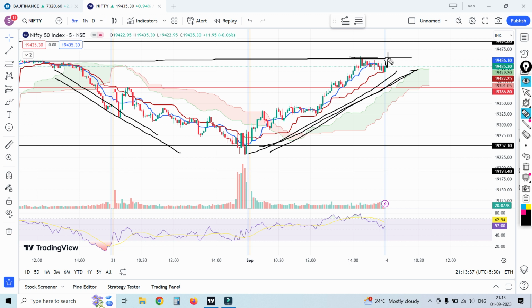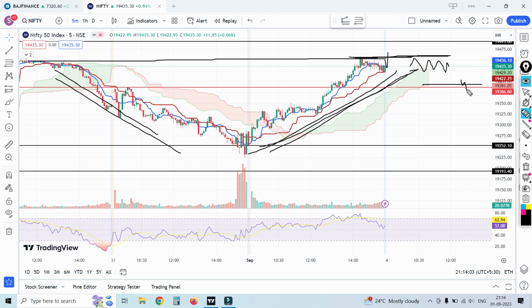Let's see what will happen. But if the market opens here, I will put resistance level for the upper trend and support level for the downtrend, and I will trade in between, like option selling. 19,500 and 19,350, both sides I will do.